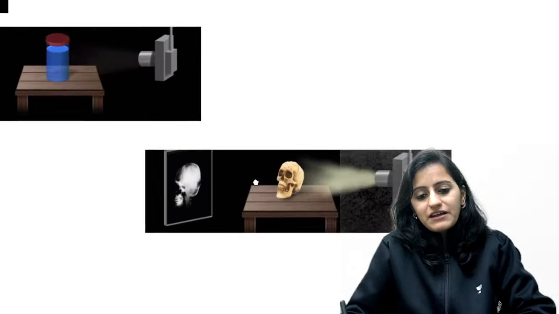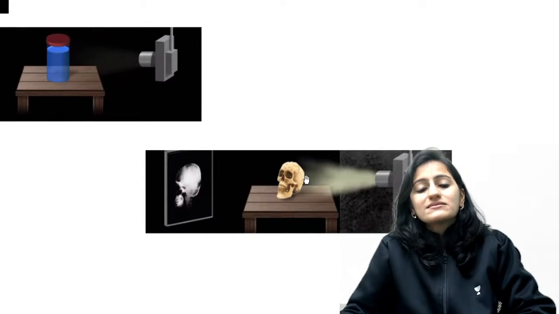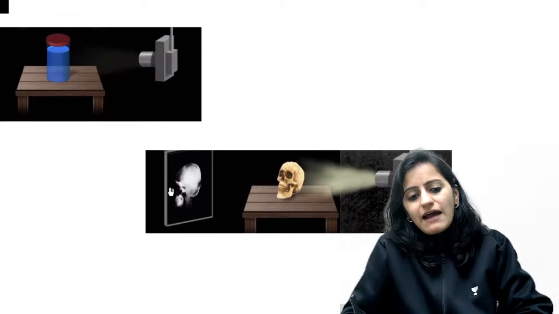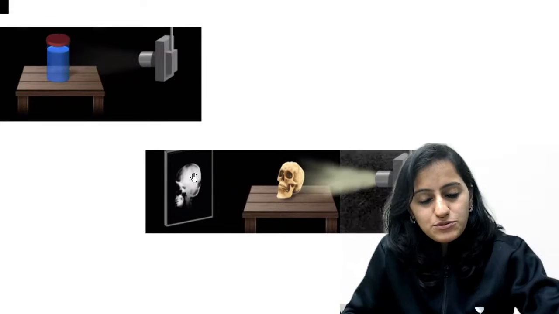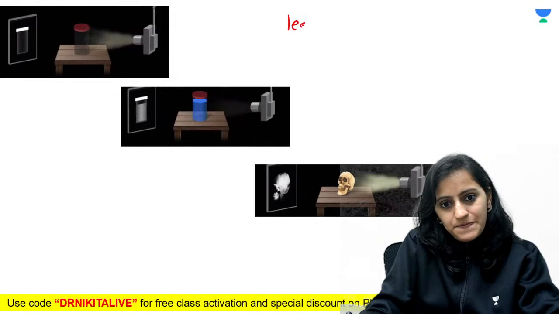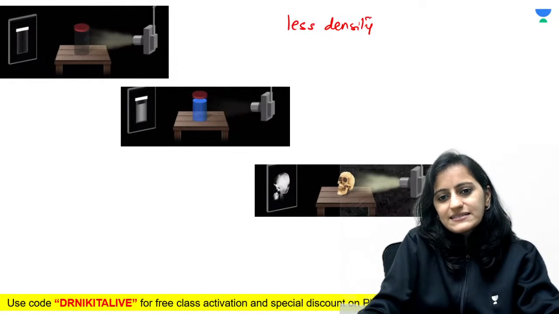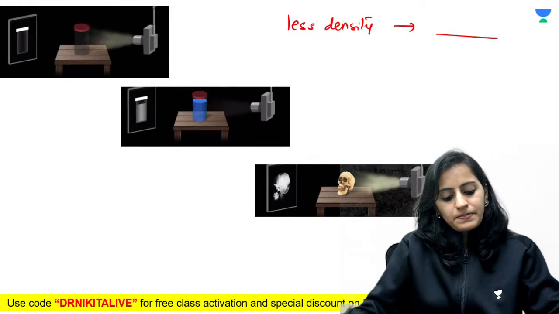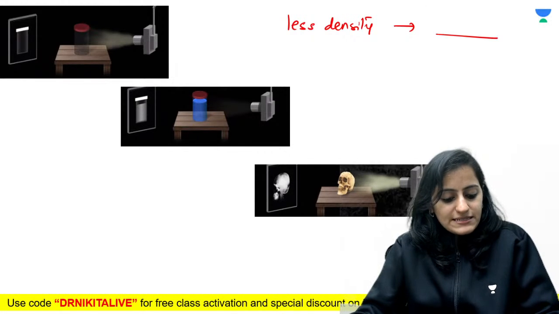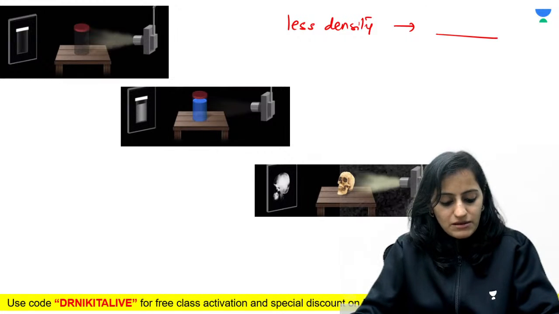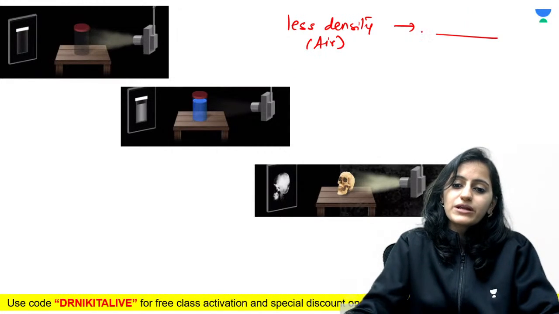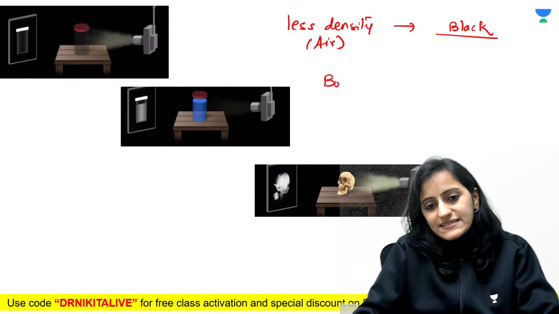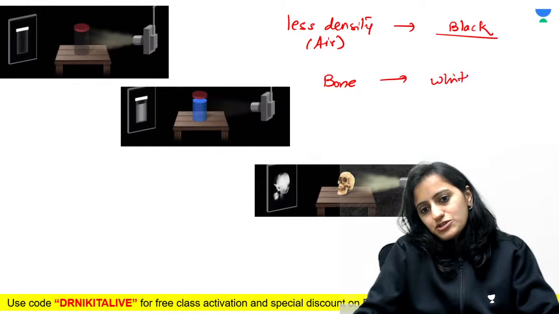And the last one, where we have the bone, the number of X-rays passing would be minimum. The X-ray transmission would be minimum. You have the image which is white. So what do we conclude out of this? The lesser the density, how is the image? If the density of the substance is less, is the image black or white? Less dense means we are talking about air, and we know that air is black. The more the density, like bones, the whiter the image.